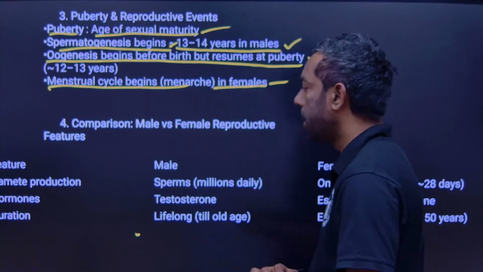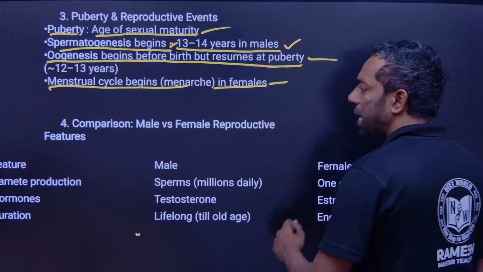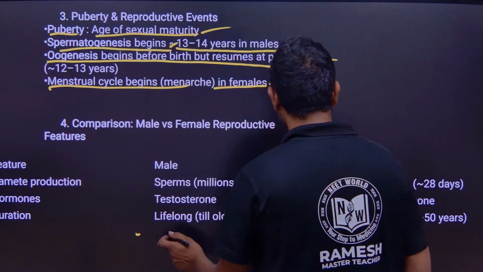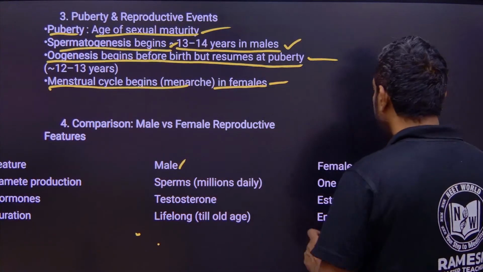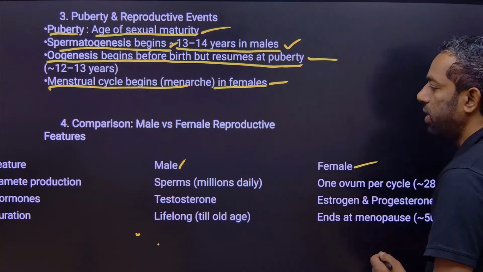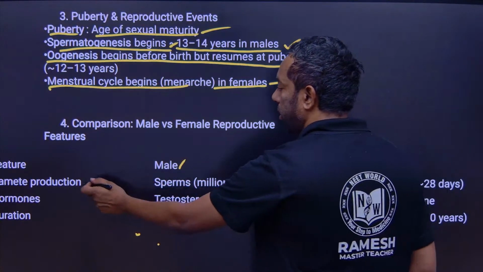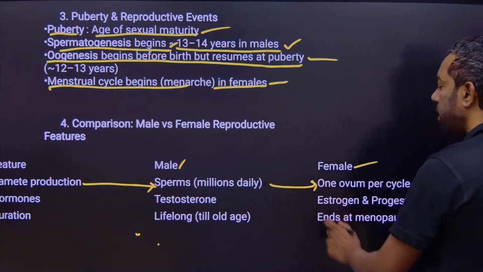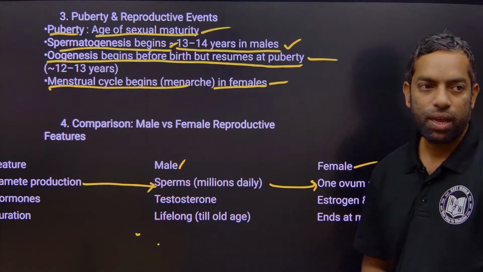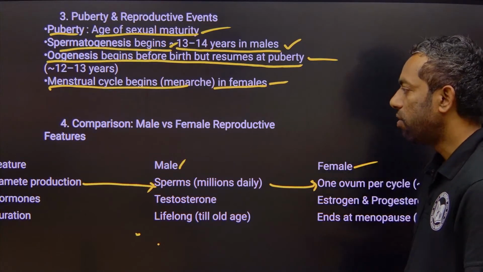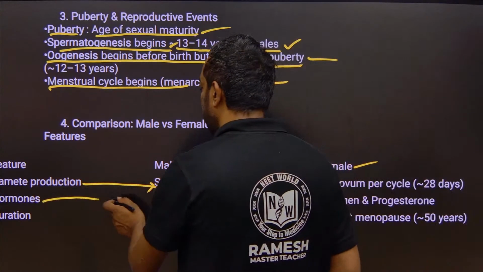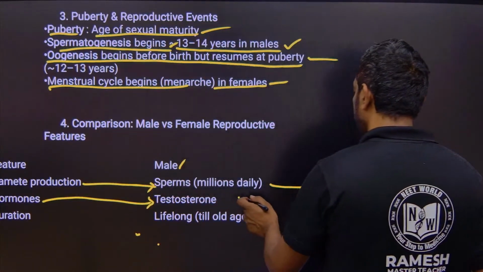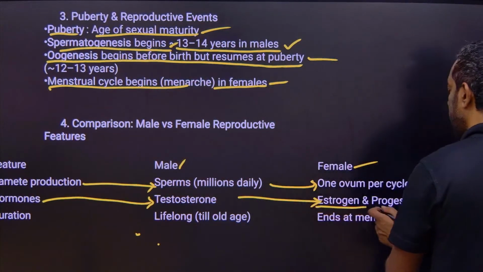Coming to the comparison of the male and female reproductive systems: the gametes are sperm in the male, and in the female it is the ovum. The hormones in males are testosterone, and in females estrogen and progesterone.